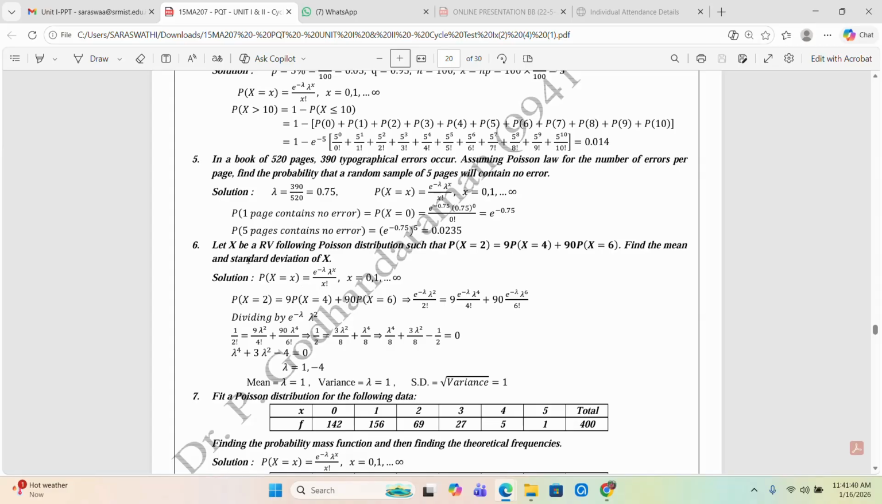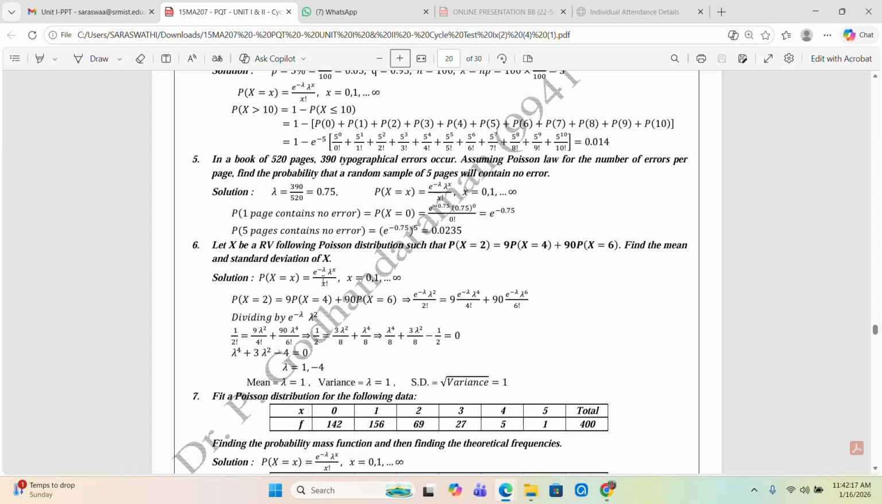Now the last question: let x be a random variable with Poisson distribution such that P of x equal to 2 is equal to 9 into P of x equal to 4 plus 90 into P of x equal to 6. This relation is given. We have to find the mean and the variance using the Poisson distribution. The mean formula is lambda, but no p value, q value, or lambda value is given. So first of all we have to find the lambda value, because mean is equal to lambda.